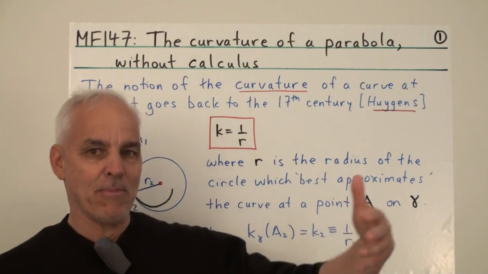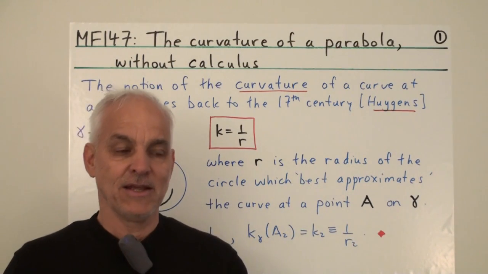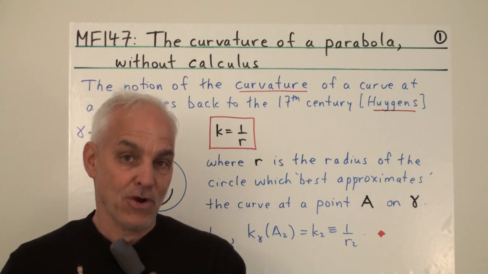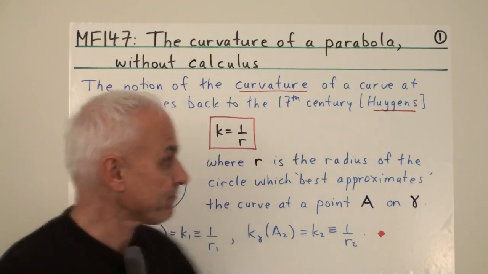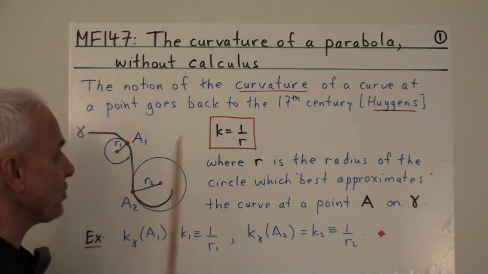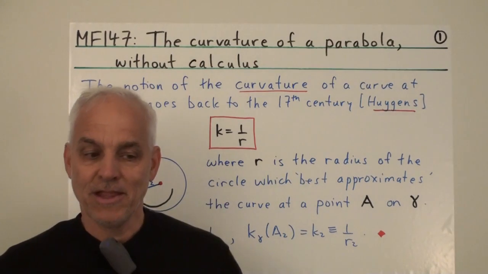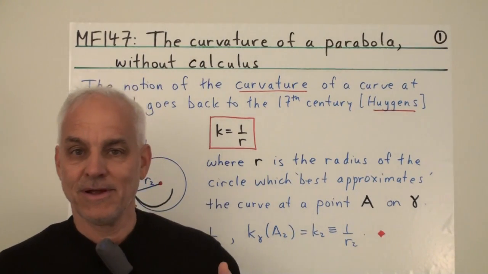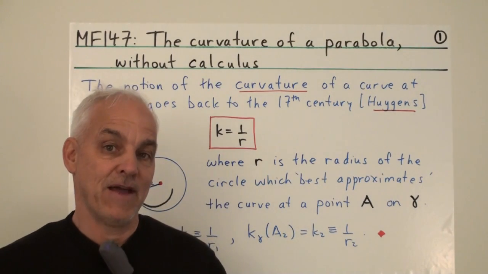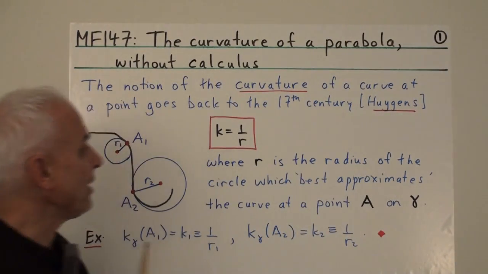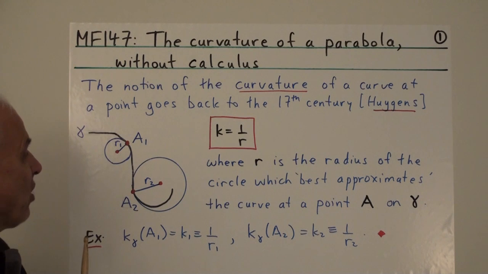Slowly we're going to accumulate more and more examples of such things till we end up really having a viable alternative to the current status quo. Okay, so the notion of curvature is very classical. It goes back to the 17th century, the beginnings of calculus and, in fact, Cartesian geometry. And I think it was probably Huygens, the Dutch mathematician and astronomer, who first came up with the idea.